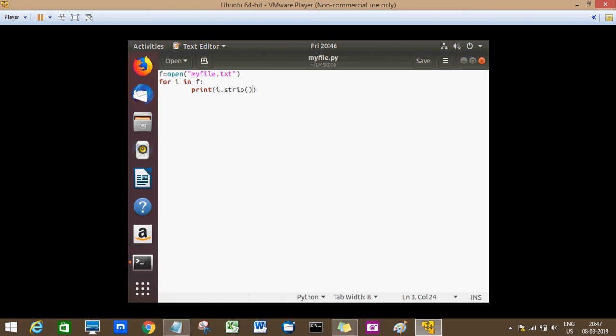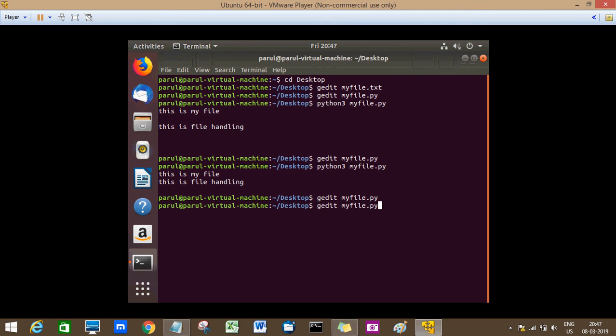But before that, I really want to focus on one of the functions of file handling, that is the read function. It returns the number of bytes read from the file, and I can call it with the help of the file handler. As you can see.